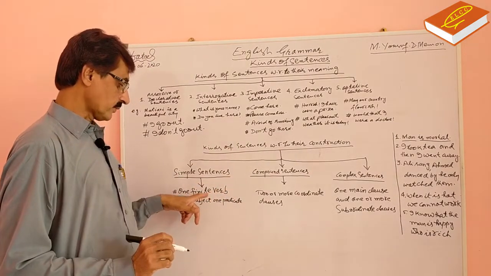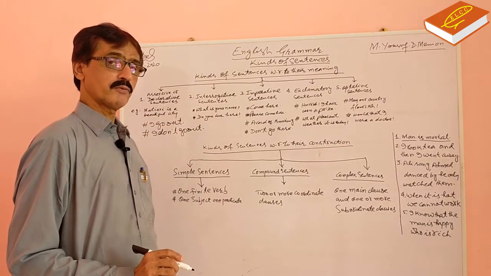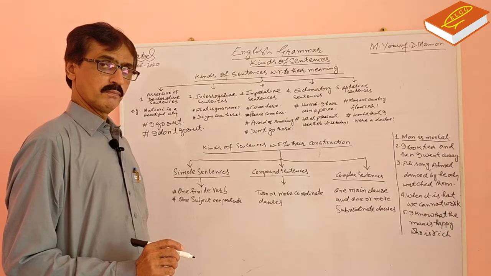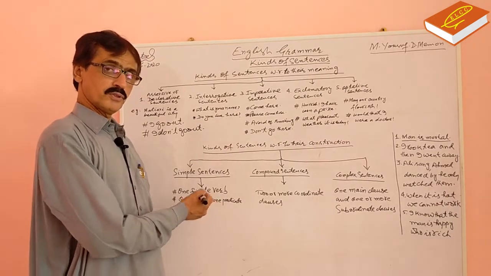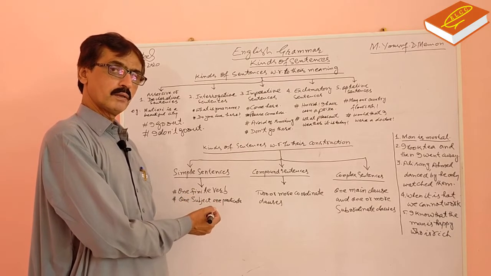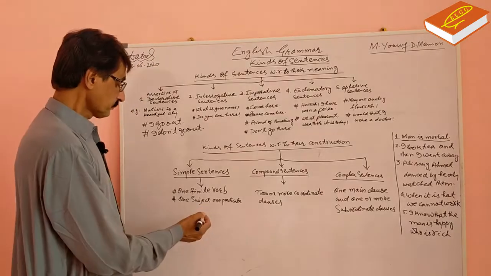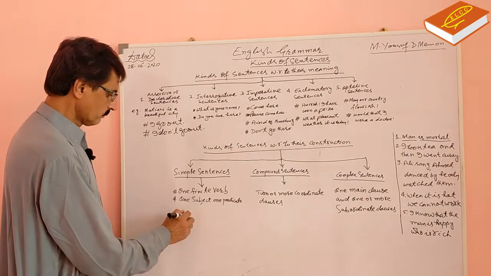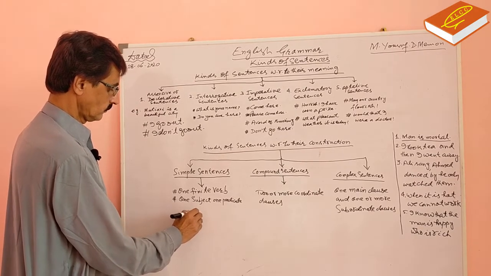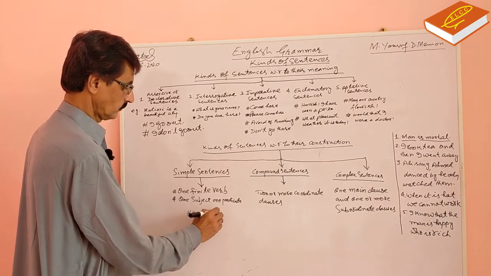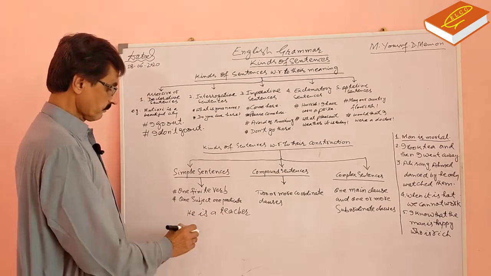The other thing is that finite verb. What is a finite verb? Finite verb is that verb which agrees with the subject in number and person. It is called a finite verb. Suppose I say, he is a teacher.